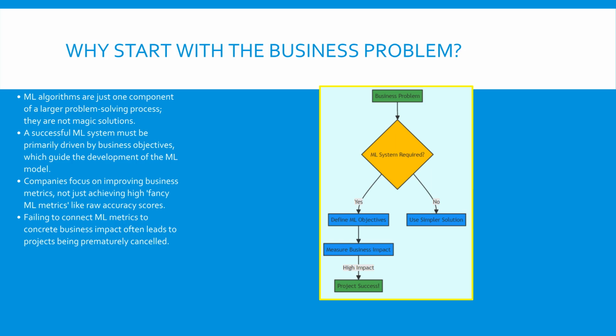Understanding this high-level structure ensures that resources are allocated only when ML is truly the appropriate tool. The initial scoping, or project planning phase, is crucial for laying out the goals, objectives, and constraints. This entire structure ensures that all technical work eventually maps back to a quantifiable outcome for the business. This systematic approach prevents teams from getting lost in unnecessary technical complexity, when simpler solutions would suffice. The success of the system depends on integrating all components, starting with clearly defined business requirements. We must translate the initial business request into concrete ML goals.